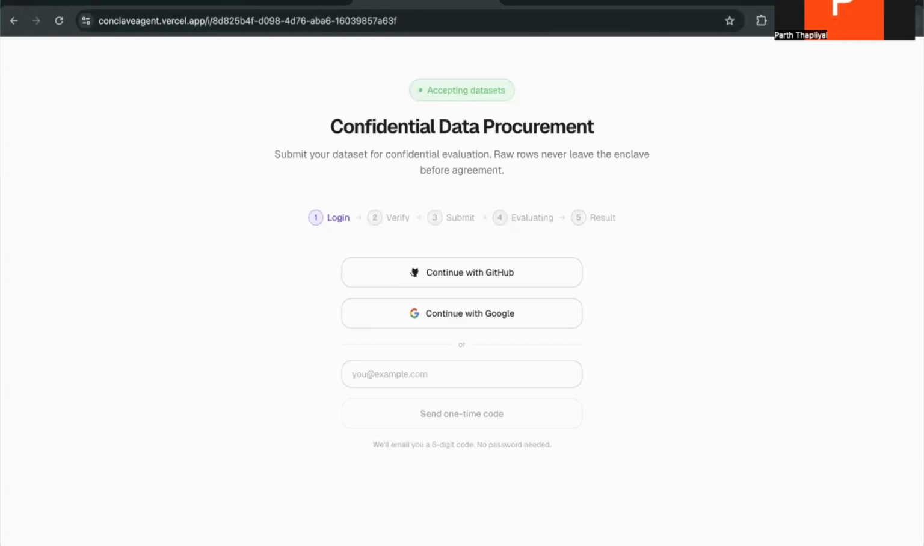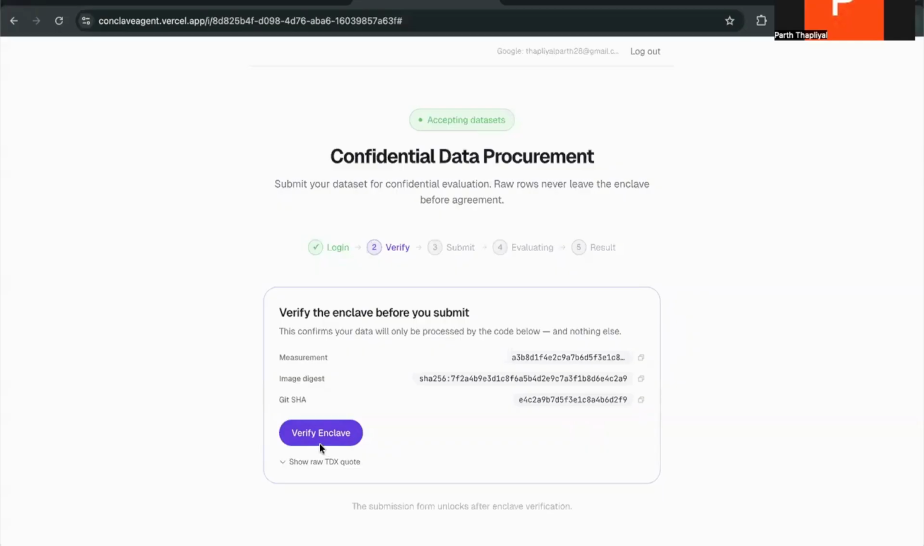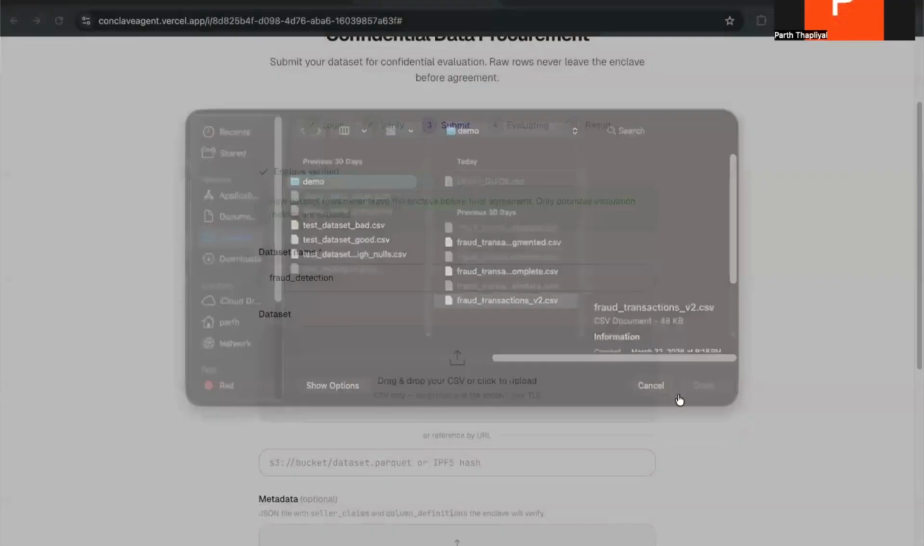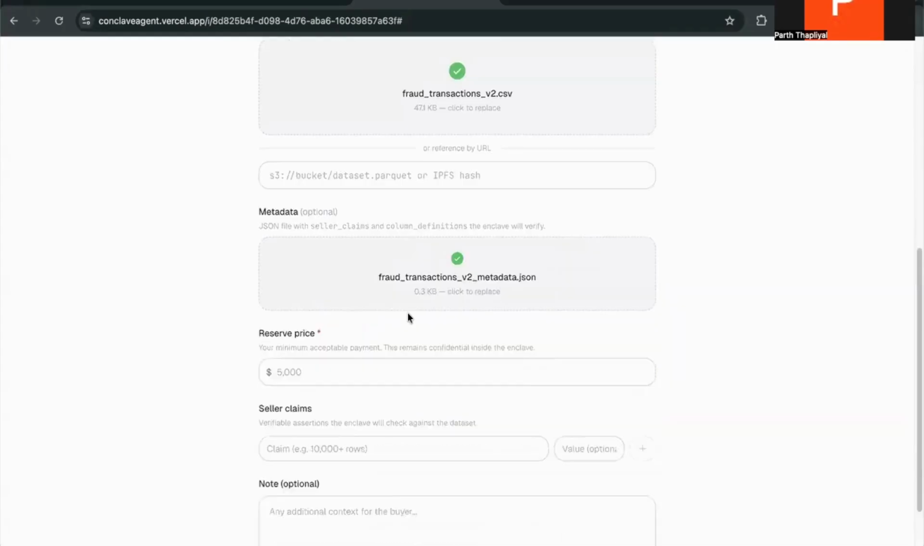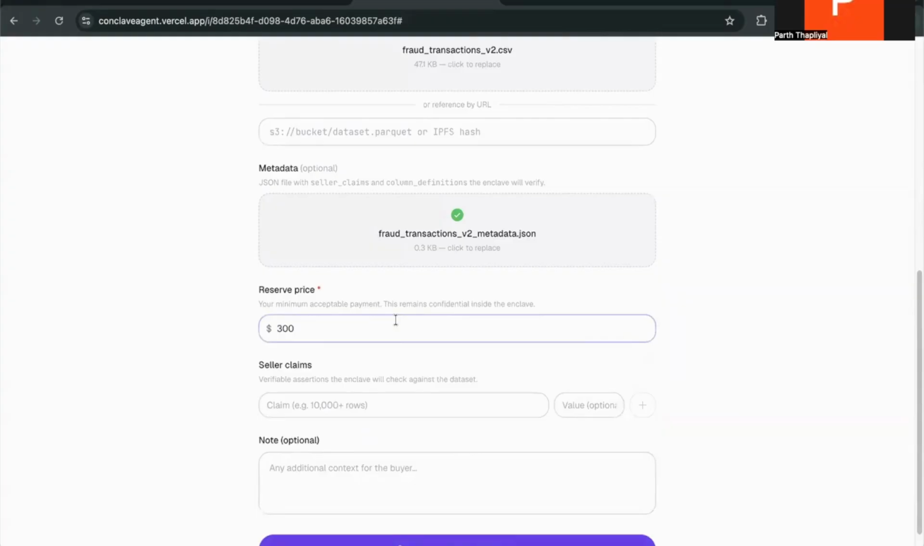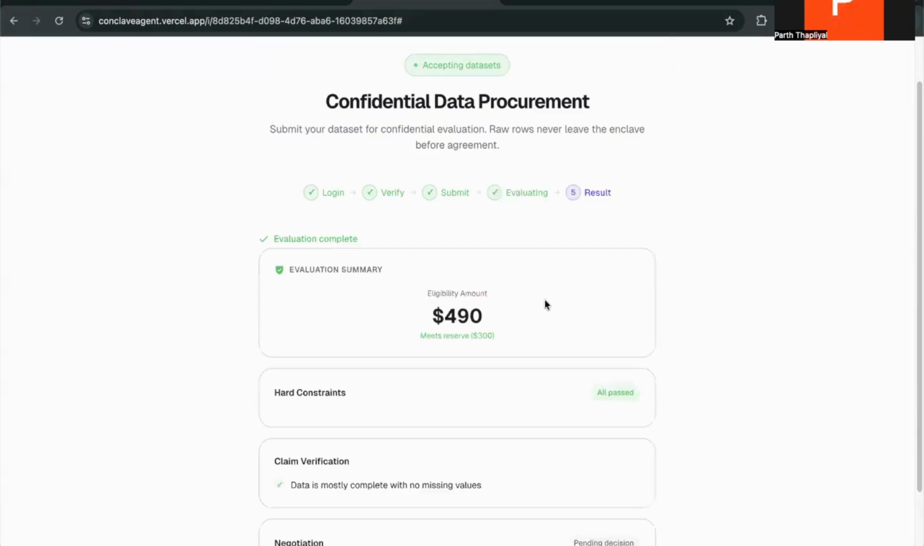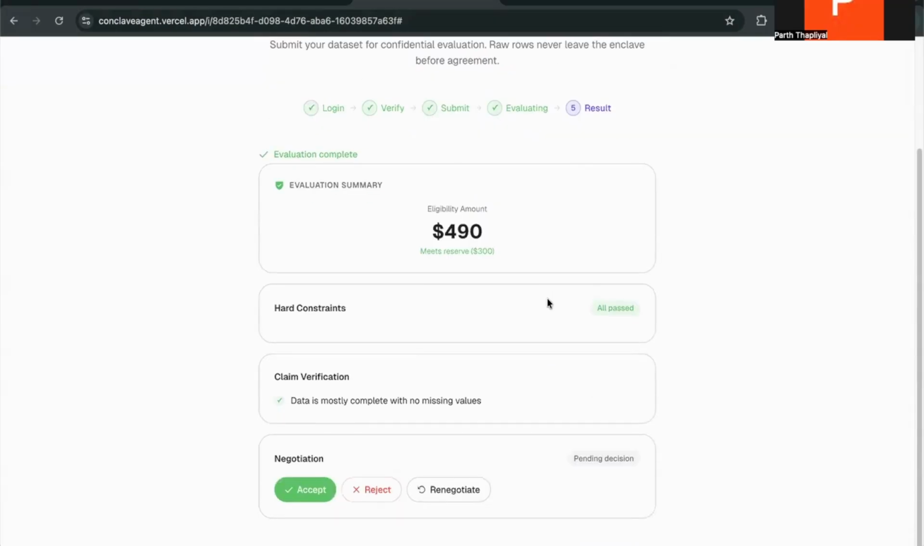On the seller side, you can first log in using the link sent by the buyer. You can verify your enclave before trusting your data with it. Then you can go ahead and upload your dataset, attach metadata describing your columns and claims, and set your private reserve price, the minimum that you are willing to accept. The enclave then processes your submission privately. Neither side sees the other's number.